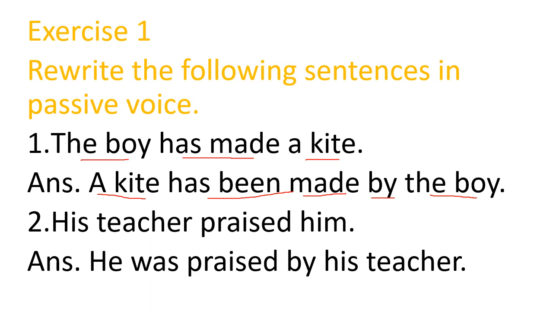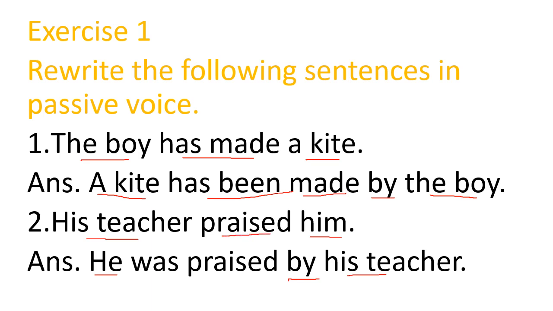Okay. The second sentence is his teacher praised him. Him is object, it will become subject he according to the rules of changing pronouns. His teacher is subject, it will become object, and before object we will add by.